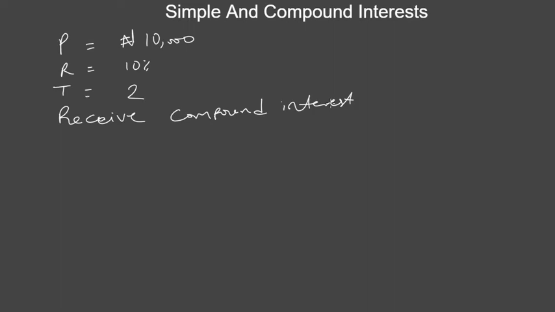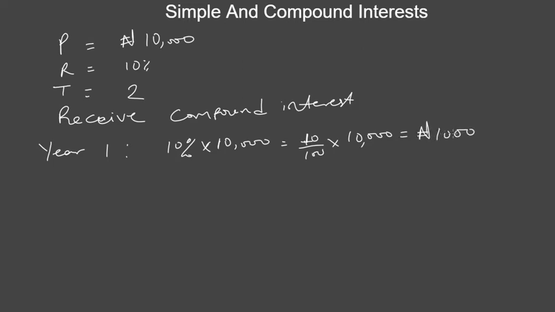Don't forget that interest means your extra earning. So what would be your extra earning after 2 years? Now, in the case of compound interest, at the end of your first year, this is what you're going to get. You're going to get 10% of 10,000, and that will give you 10 over 100 times 10,000, and that will give you 1,000 naira.